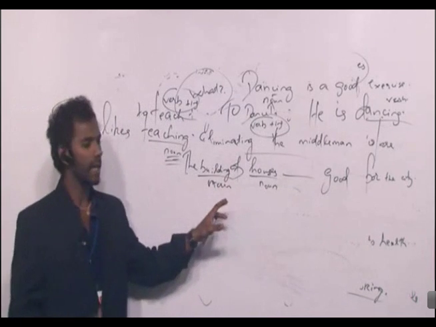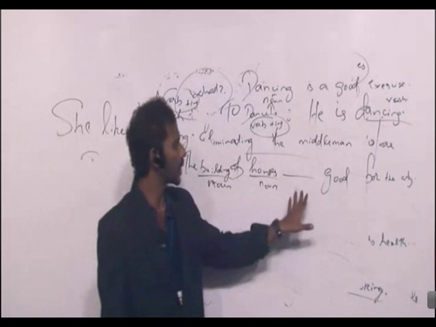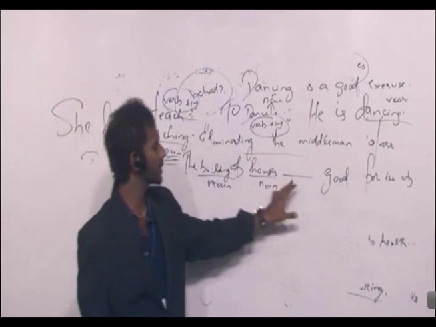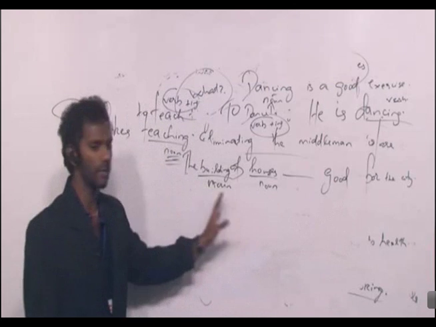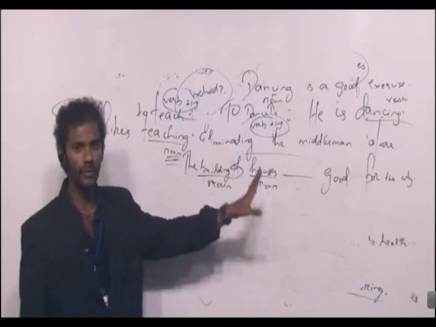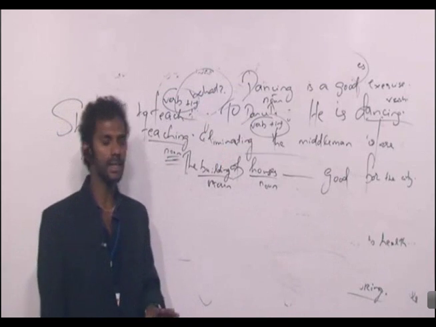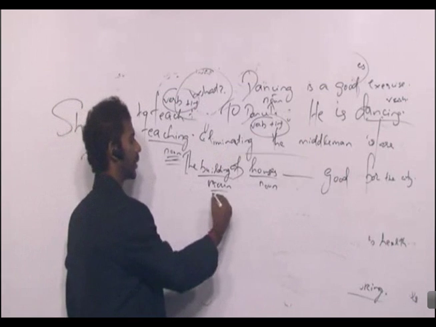I'm going to ask the question what to this sentence. What is good for the city? What's the answer? The answer will be the building of houses. So we are getting the answer to the question what as building. So building becomes a noun here.